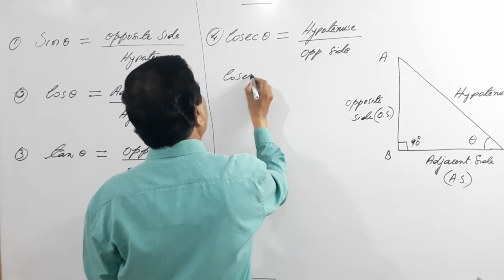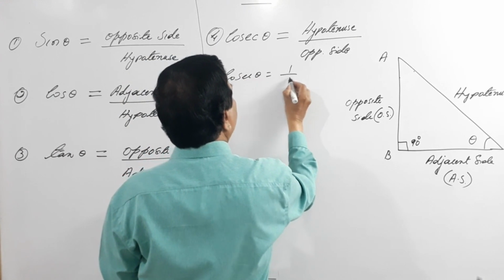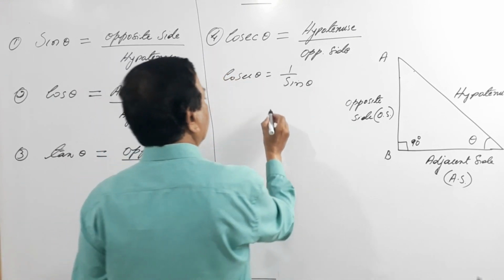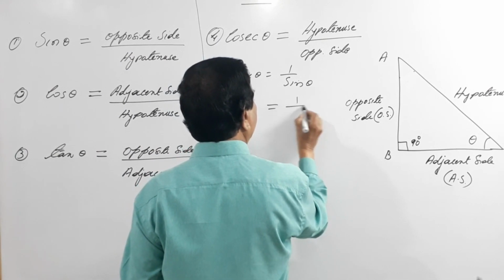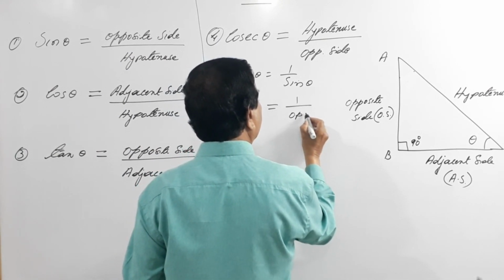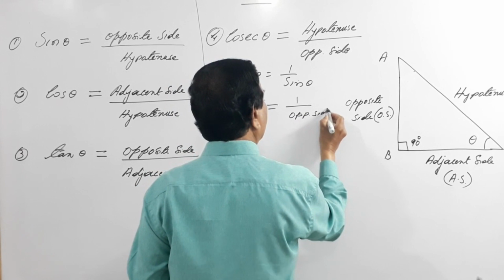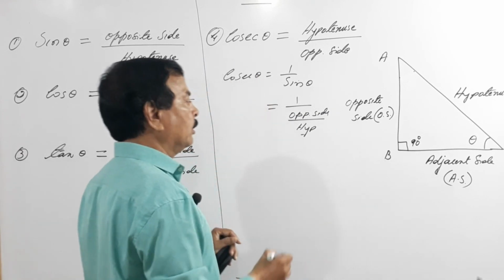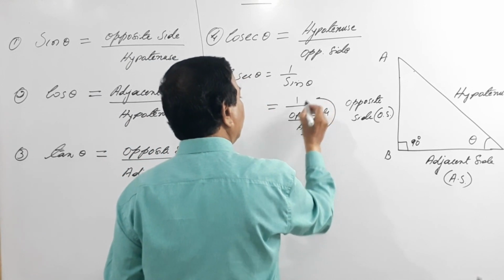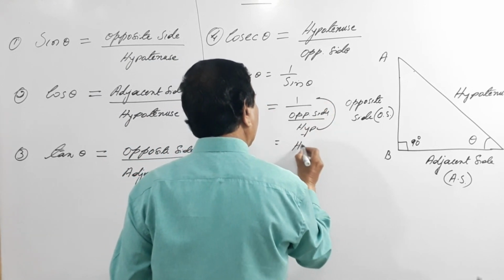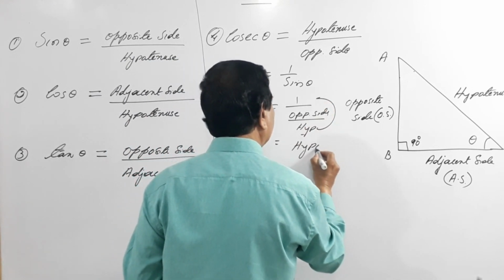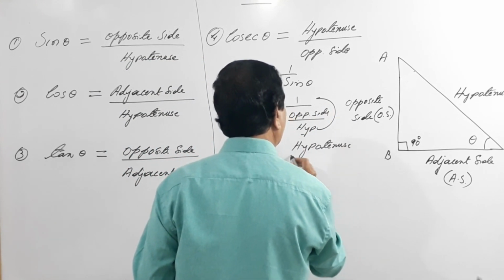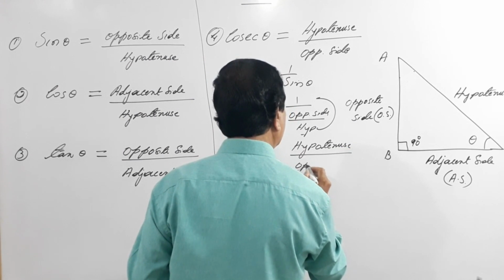Cosecant theta is 1 by sin theta, isn't it? So what is this? 1 by sin is what? Opposite side by hypotenuse. So hypotenuse will go to the numerator, that becomes hypotenuse by opposite side.